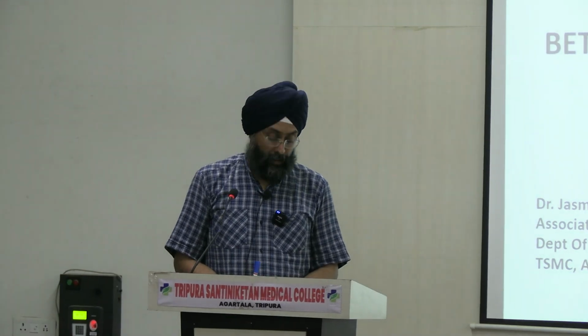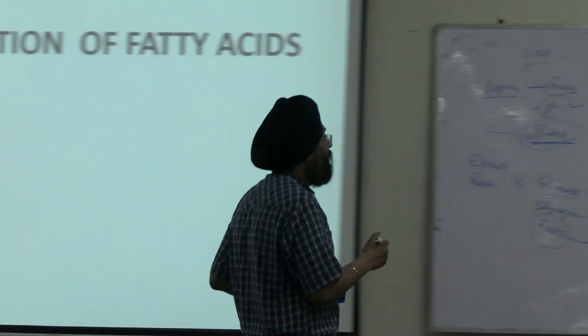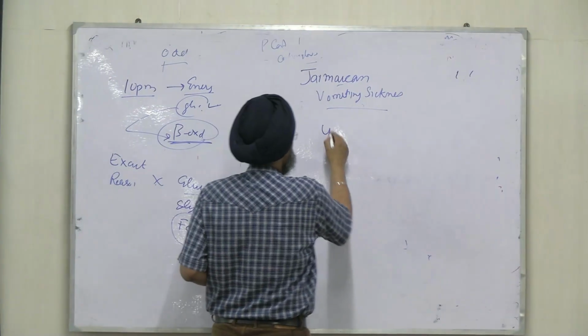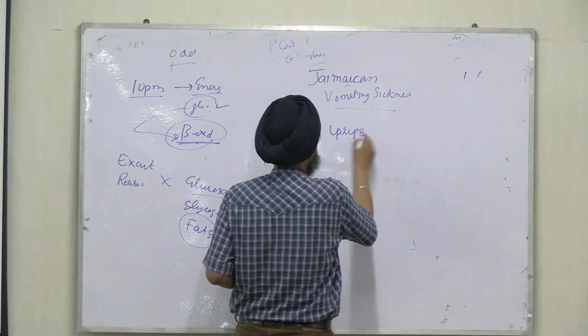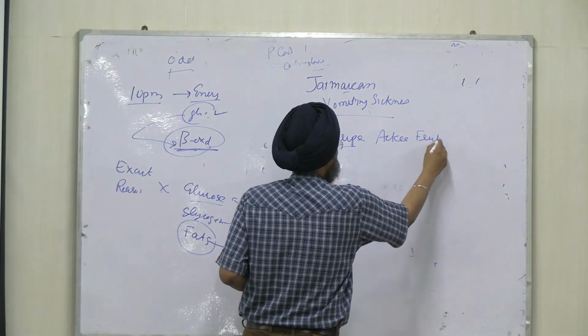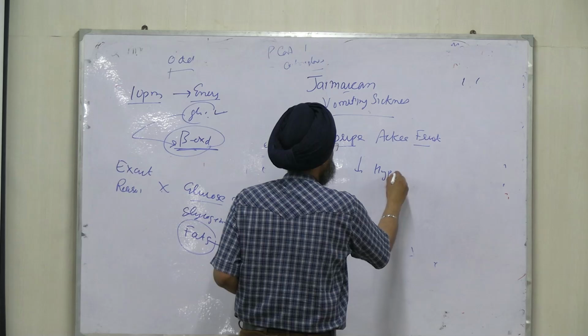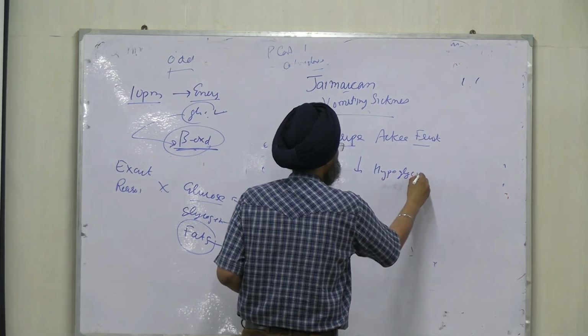Jamaica. Anybody who knows this country? There is a fruit there known as unripe ackee fruit, and this fruit contains a toxic amino acid, hypoglycin A.